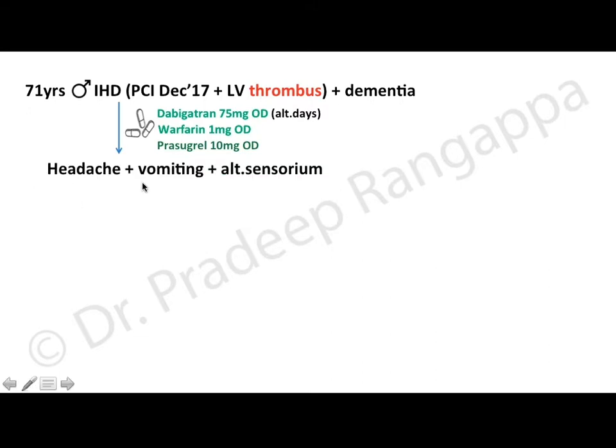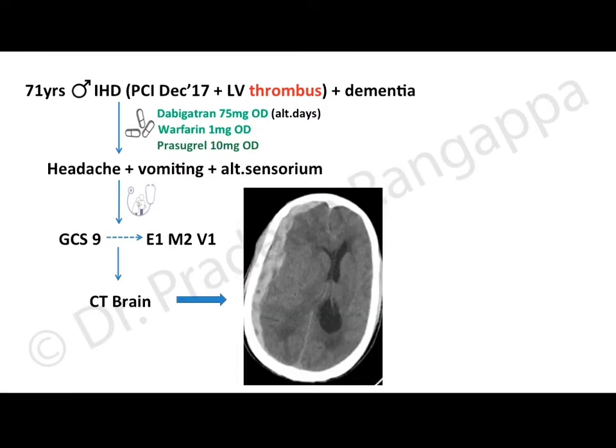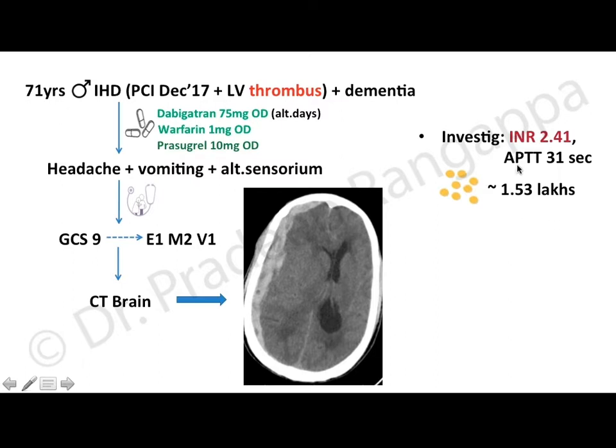He presented with headache, vomiting, and altered sensorium. On clinical examination, his GCS on admission was 9. Then it slowly deteriorated to 4, E1, M2, and V1. So promptly a CT brain was done for this patient. It showed an acute right temporoparietal subdural hemorrhage, and as you see, there is a midline shift with mass effect. Investigations at that point of time revealed an INR of 2.41, APTT of 31 seconds, and platelets of 1.53 lakhs. As you see, regarding thrombocytopenia, we understand it is less than 1.5, so this is on the lower limit of normal.